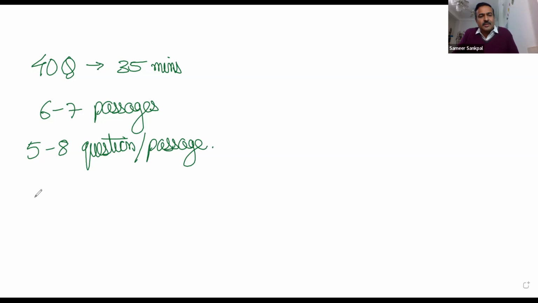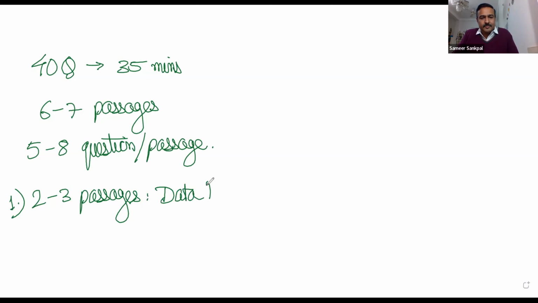As far as the passages are concerned, around 2 to 3 passages are related to data representation. Now, these data representation passages are the easy ones, right? In these passages, we just look at the information. There's a lot of information available, less of text. We can use that information to answer the questions. That's why these passages are considered to be the easy ones.